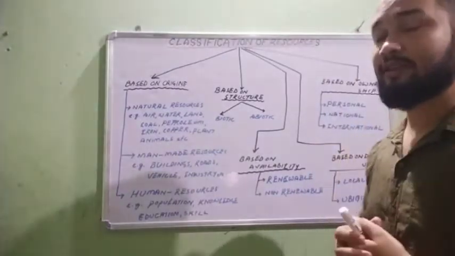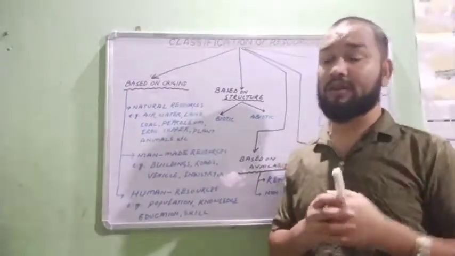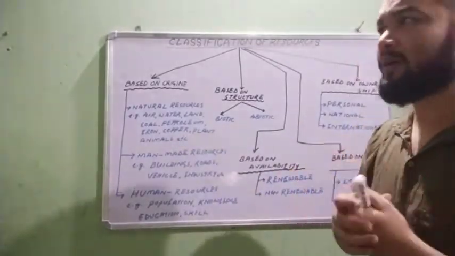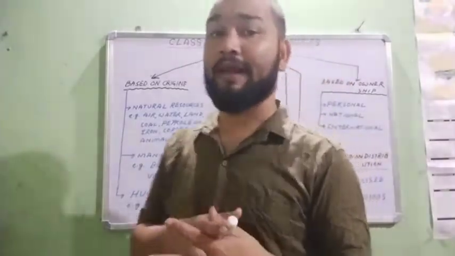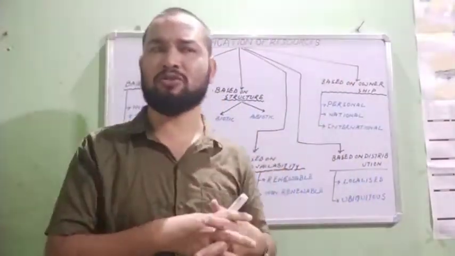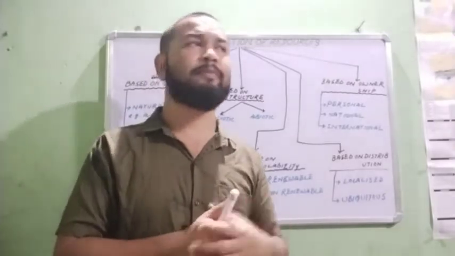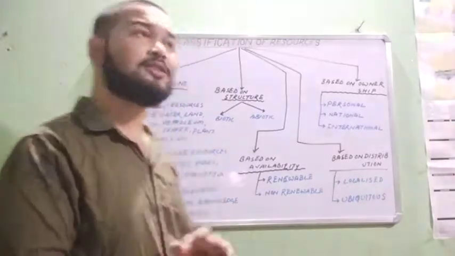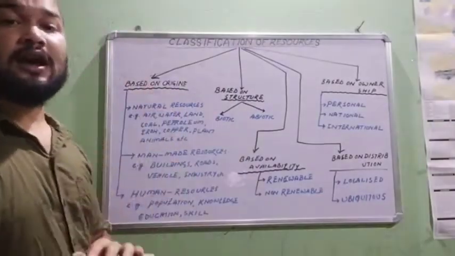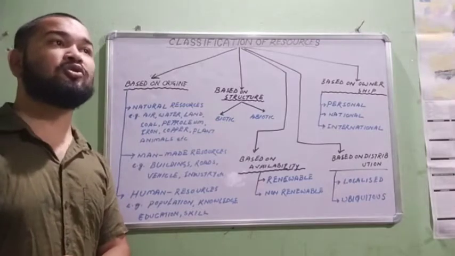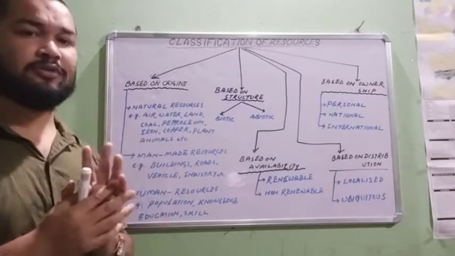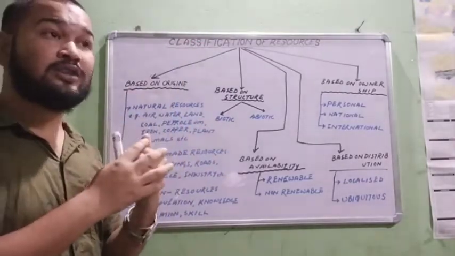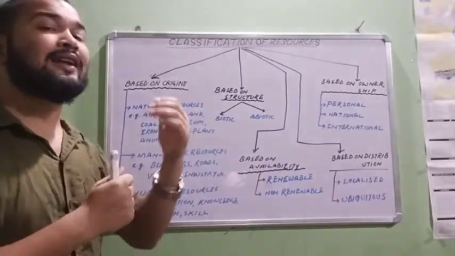I'll try to explain this classification with examples. Try to remember the definition as well as the example. If you can remember the example, you can define the different types of resources in your own words. So try to remember that on various bases we can classify resources. On the basis of origin, how the resource originated on the earth, we can classify resources into three types.